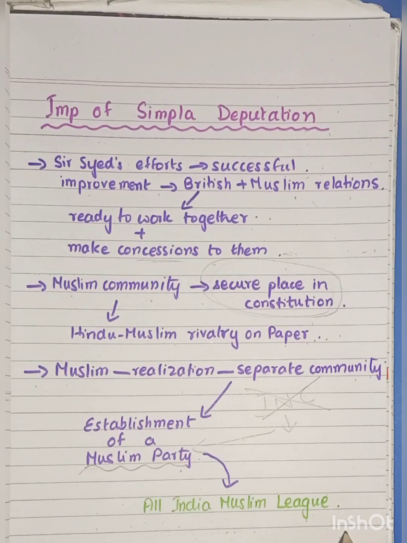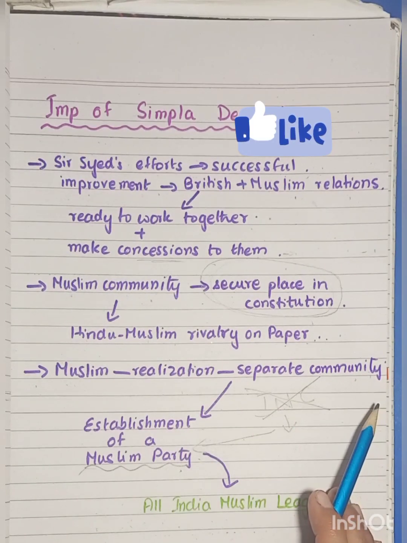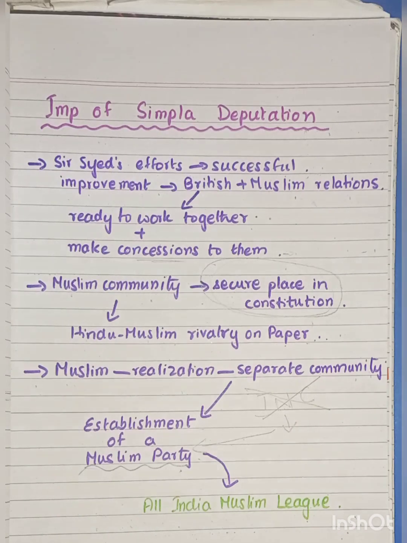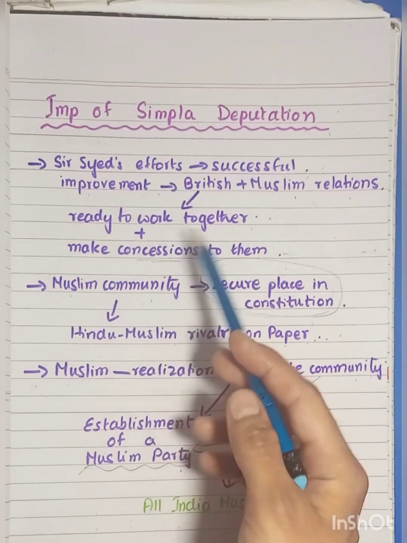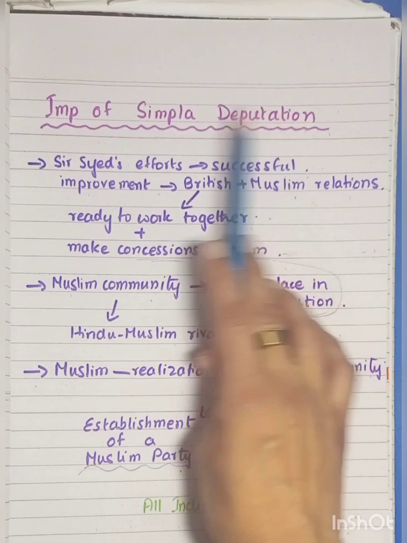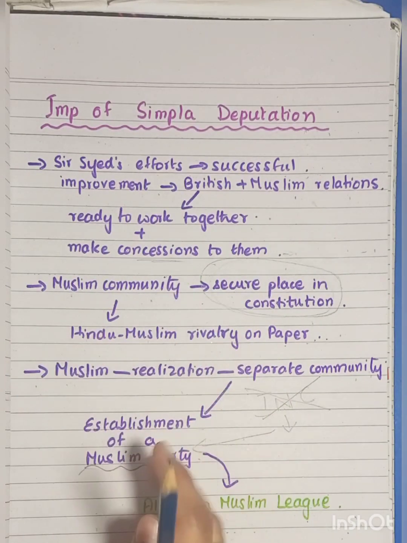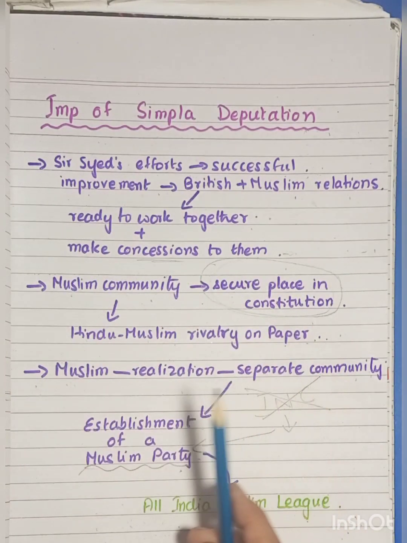So, with this, we conclude. In today's lesson, we discussed the Shimla Deputation. What was it? The demands made by the Muslim leaders who had gone to Shimla to meet the viceroy, and what was the importance of this deputation. If you get a question on the importance of this Shimla deputation, you can write these points down. If you get a question on what was the Shimla deputation, you can write the earlier points that we mentioned, a little about the background and the points that the Muslim leaders had put forth.